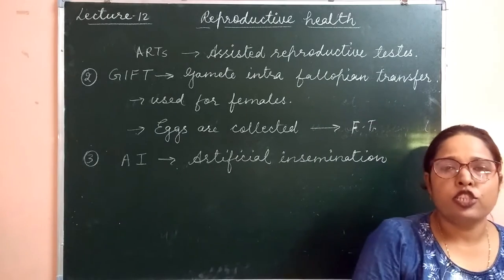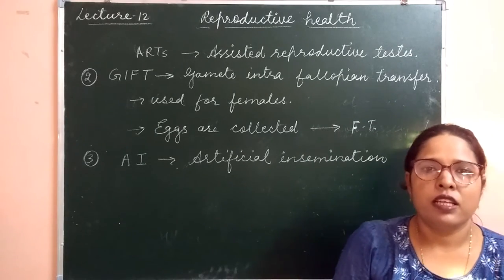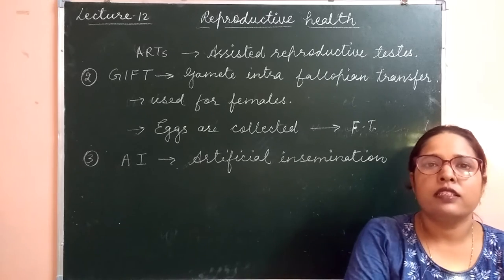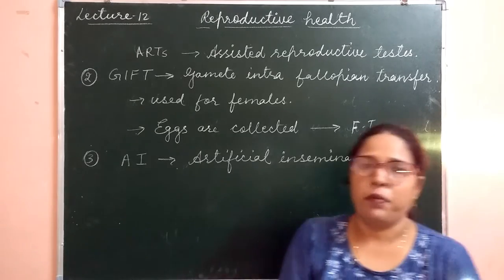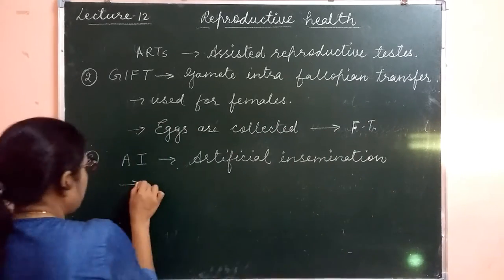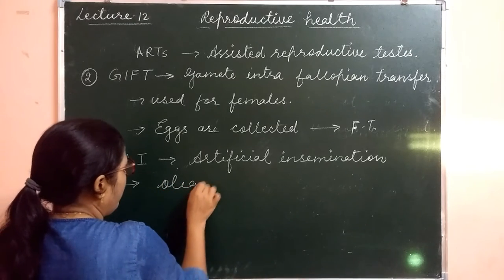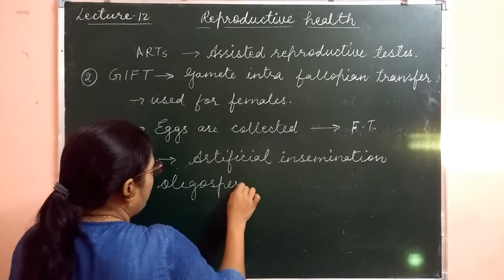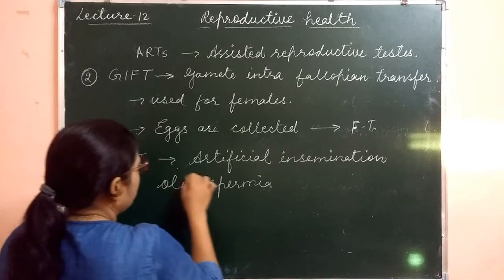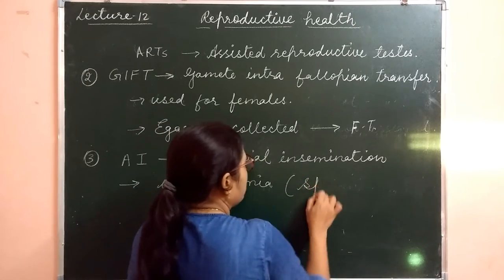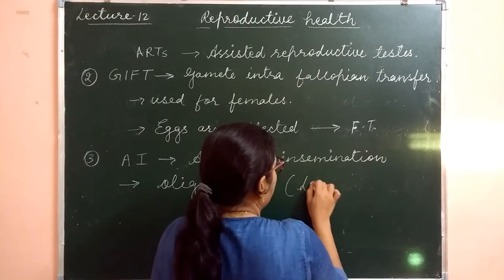This method is used for the males. If the male is suffering from oligospermia, that disease is called oligospermia. Oligospermia means the sperm count is less.